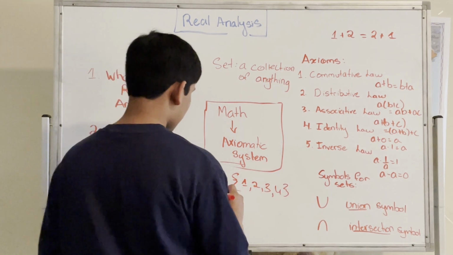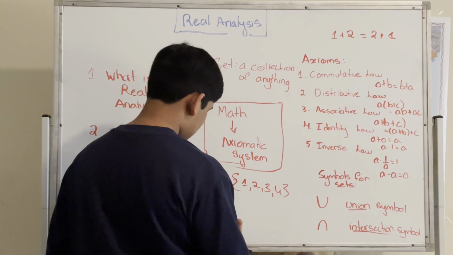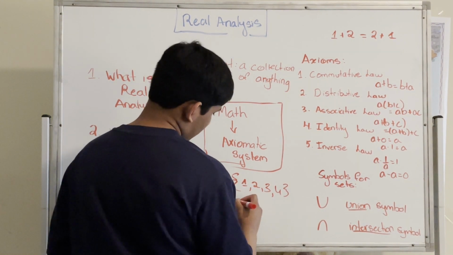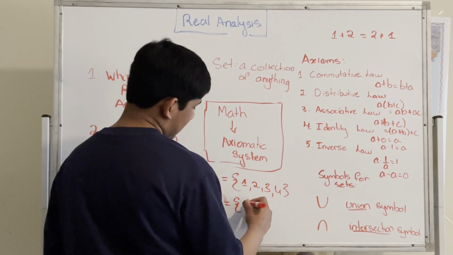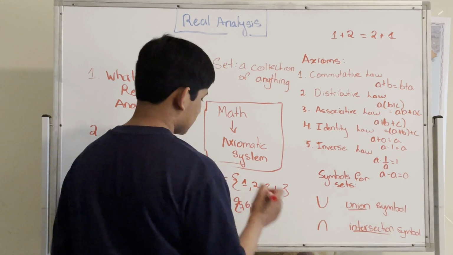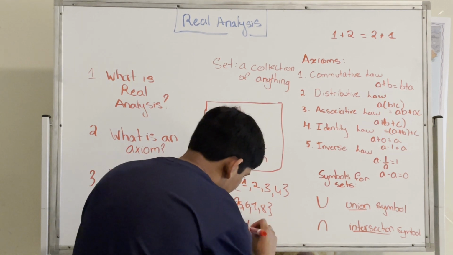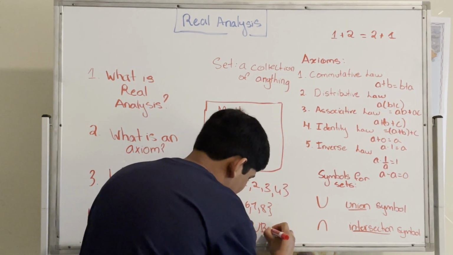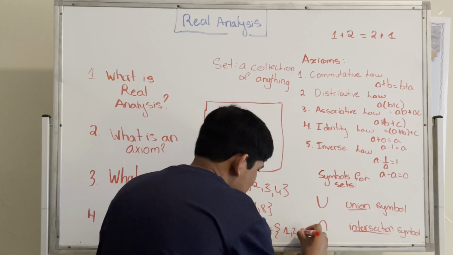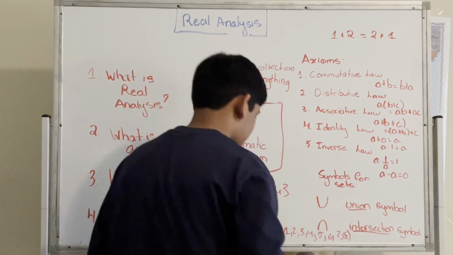So let's say we have set A, and we have set B. Set B has the elements 5, 6, 7, and 8. Now if we take the union, A union B is equivalent to the set 1, 2, 3, 4, 5, 6, 7, and 8.